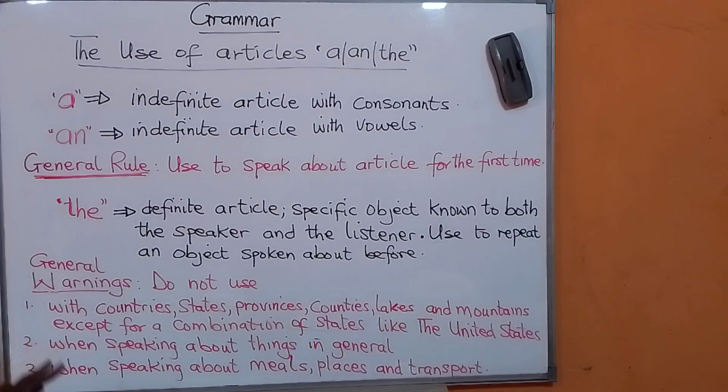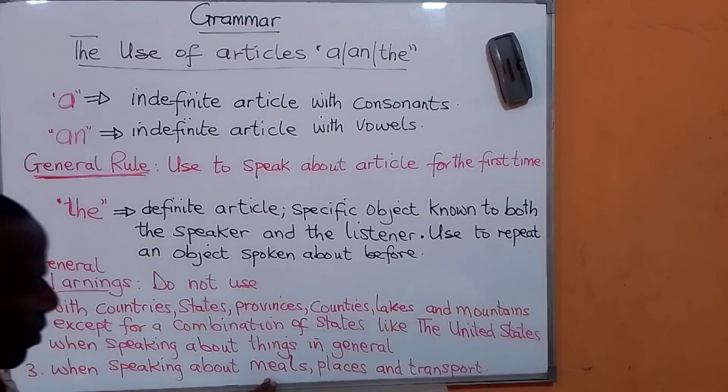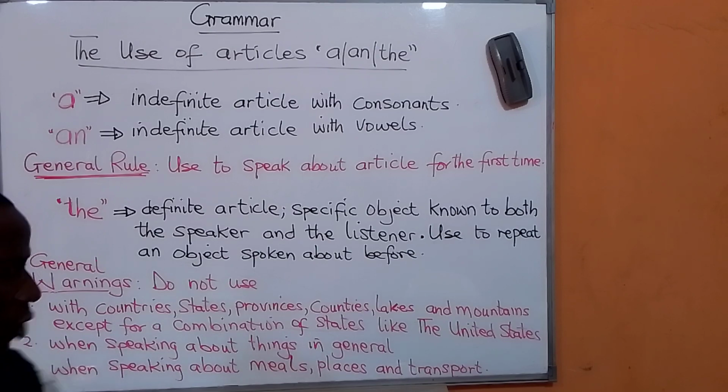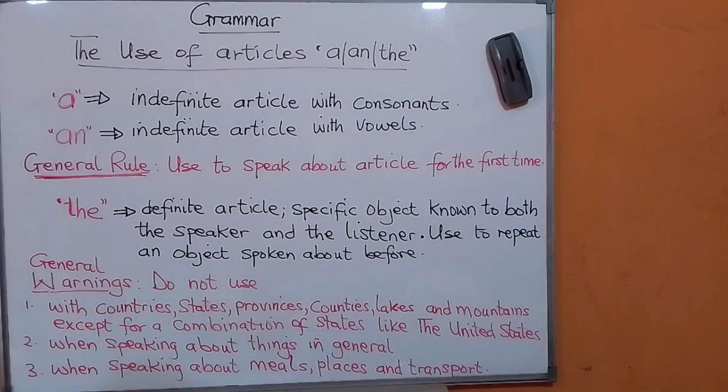Lastly, we don't use a, an, and the when you are speaking about meals, places, or transport. Meals, whether it's breakfast or lunch or dinner. For example, you cannot say, I want to take a lunch. I want to take a breakfast. No, you just say, I want to take breakfast. I want to go and take my lunch. I want to go and take my dinner.